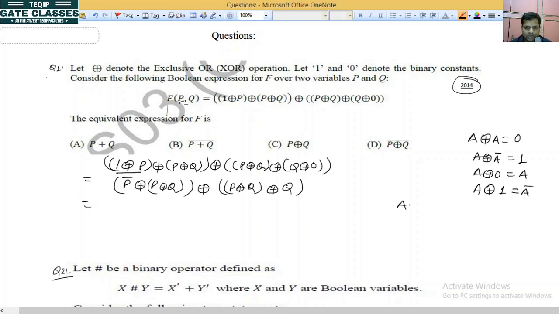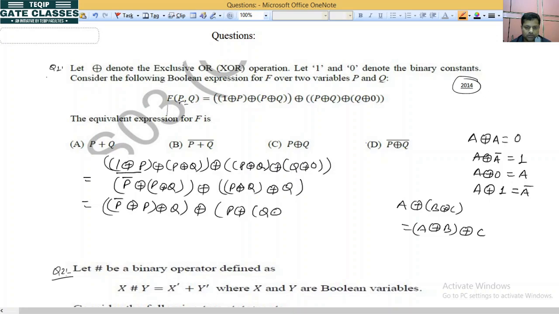Now we know one property of XOR gate: A XOR B XOR C can be written as A XOR B XOR C in any grouping. So write it as P bar XOR P XOR Q XOR P XOR Q XOR Q. So this will be 1, so 1 XOR Q XOR Q; both are the same, so it will be 0, so P XOR 0.